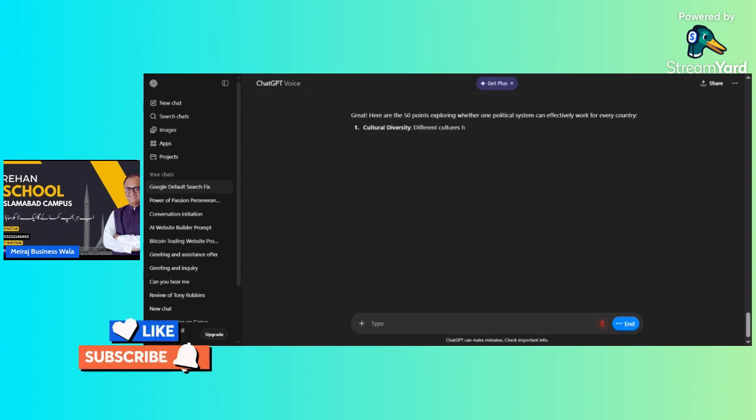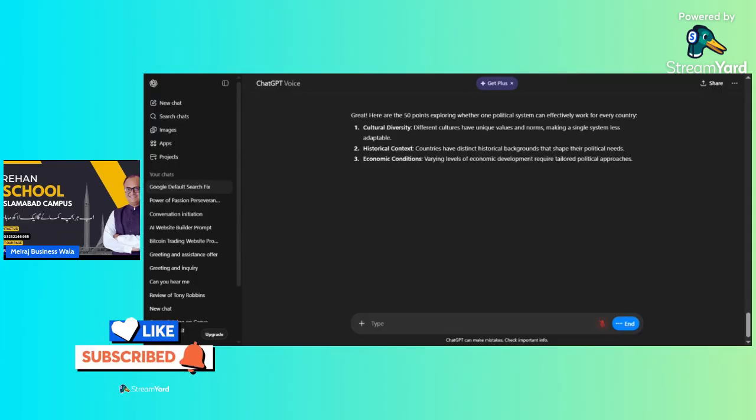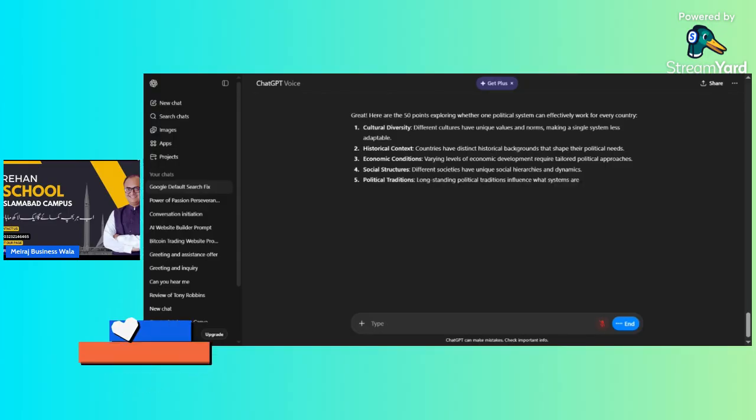One, cultural diversity. Different cultures have unique values and norms, making a single system less adaptable. Two, historical context. Countries have distinct historical backgrounds that shape their political needs. Three, economic conditions. Varying levels of economic development require tailored political approaches. Four, social structures. Different societies have unique social hierarchies and dynamics. Five, political traditions. Long-standing political traditions influence what systems are accepted.